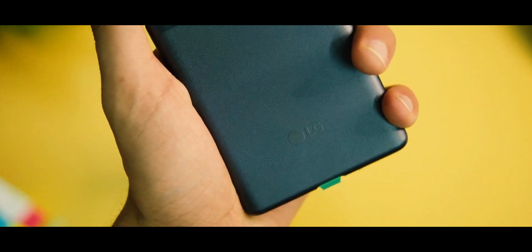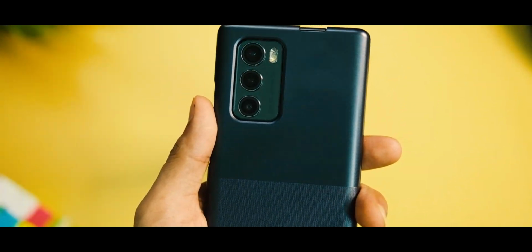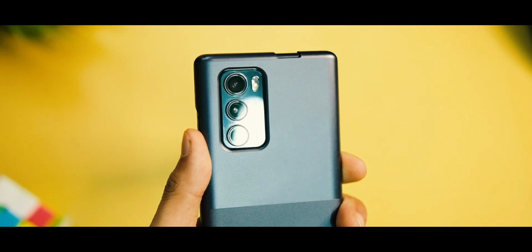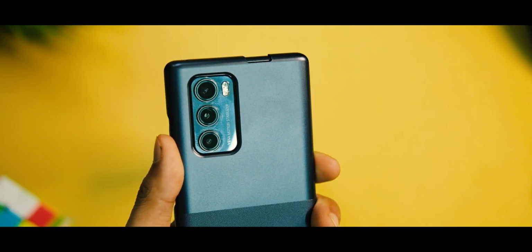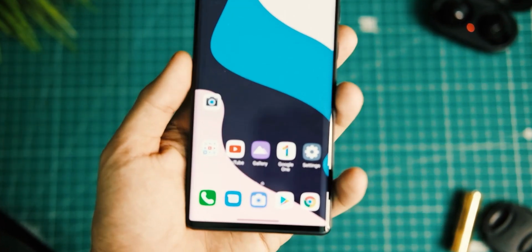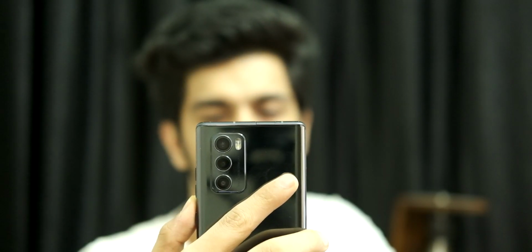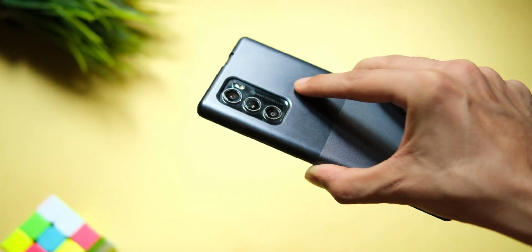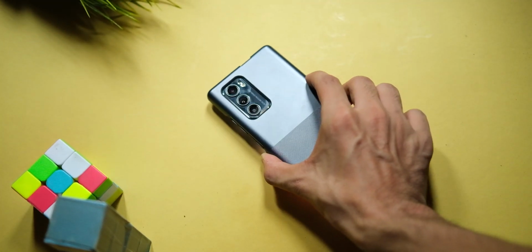Alright, let's do this video a bit differently. So I'm going to show you a couple of images and you have to pick one from all of these. So your time starts now. So which ones did you pick? The images on the left or the images on the right? Do let me know in the comment section down below before moving further.